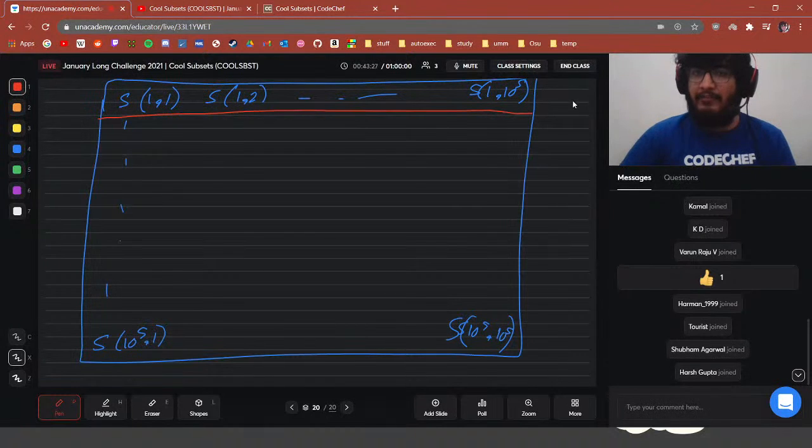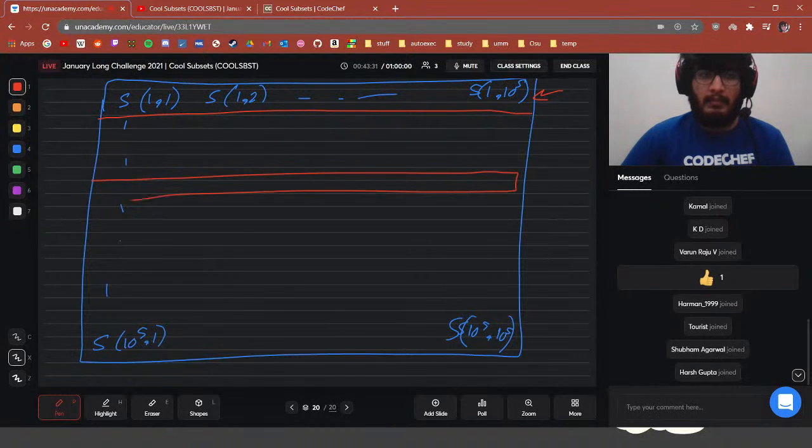Let's say we calculate the first row. Then we calculate the 1 plus block size row, and let us name that small b, where b means block size.